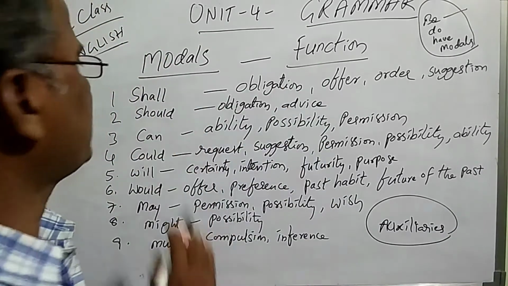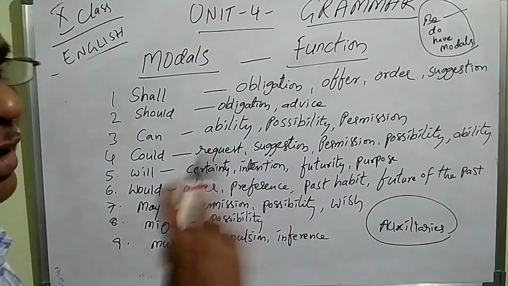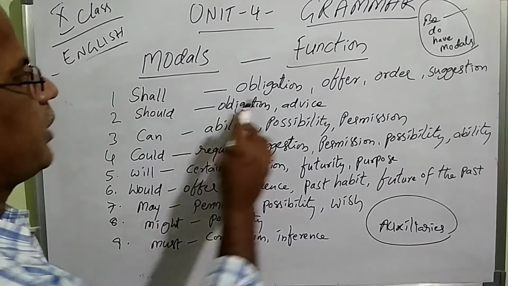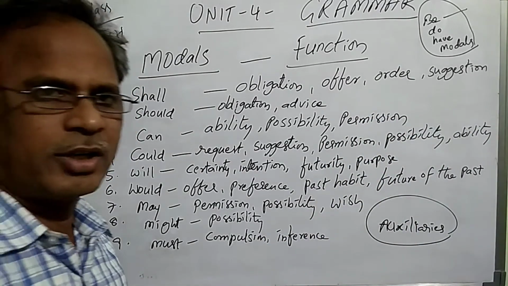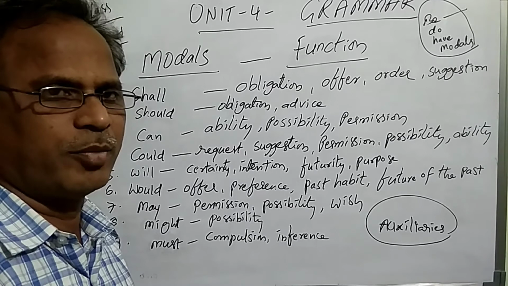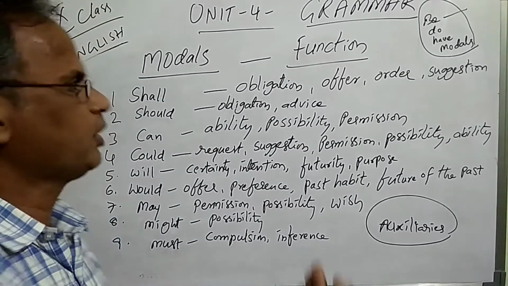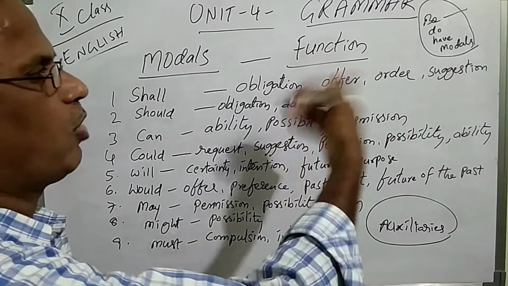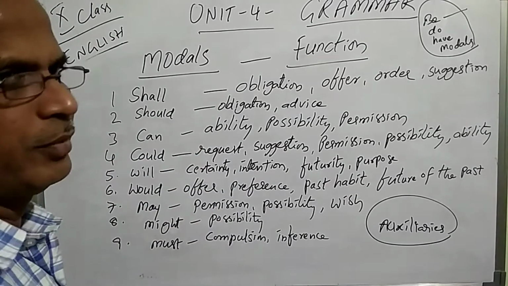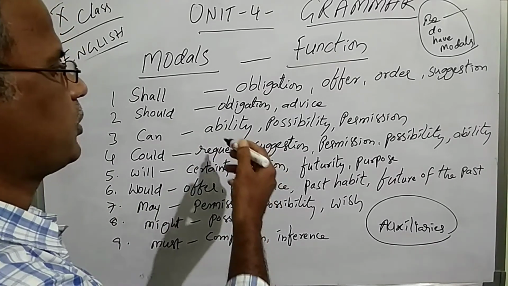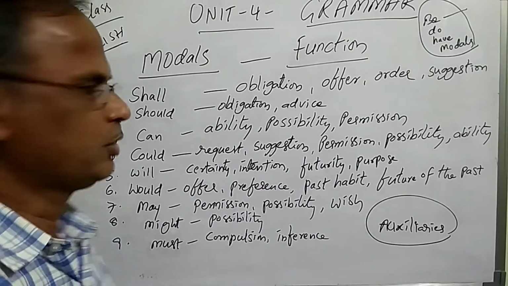Now their functions are also given to you in your textbook. I have written them on the board. Shall is used for obligation, offer, order, suggestion, and purpose. It also gives the future meaning, as in I shall, we shall. The past form of shall is should, which is used for obligation and advice.